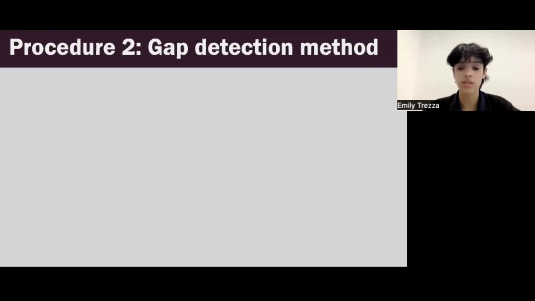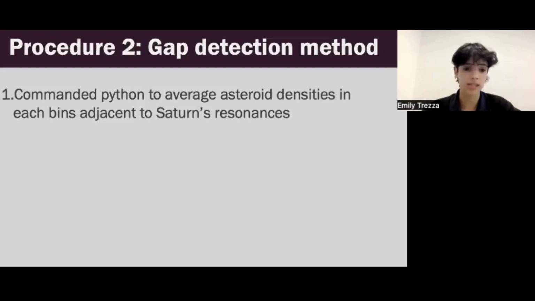Now, gap percentage is the measure of how much an observed gap in the asteroid distribution stands out compared to what we'd expect if the asteroids were evenly or randomly distributed. Essentially, it quantifies the gap depth or significance of these gaps. A high gap percentage means a prominent gap depth, while a low gap percentage indicates little or no detectable gap. So first, I commanded Python to average asteroid densities in each bin adjacent to Saturn's resonances.